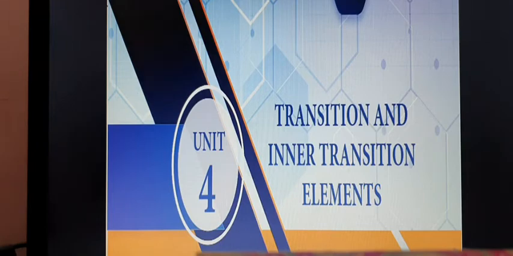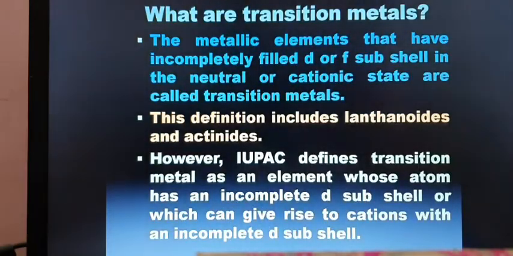Before that, what are transition metals? The metallic elements that have incompletely filled d subshell in the neutral or cationic state are called transition metals.